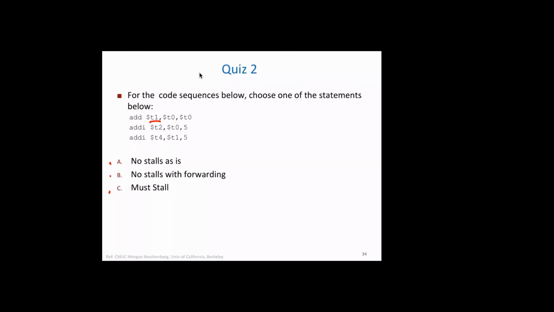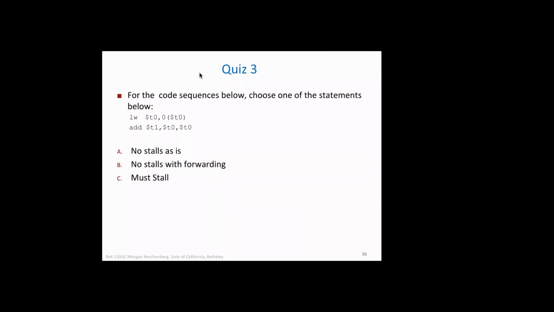T1 is being used here. It means that there is a stall, so this is wrong. One of these two is correct. Can you move the data with forwarding? Answer is yes, so you should be able to. There is no stall with forwarding.